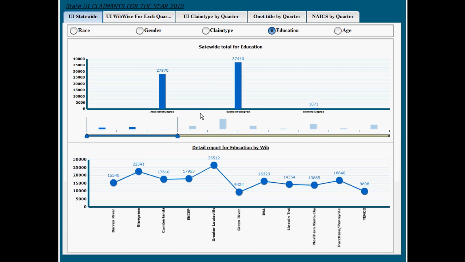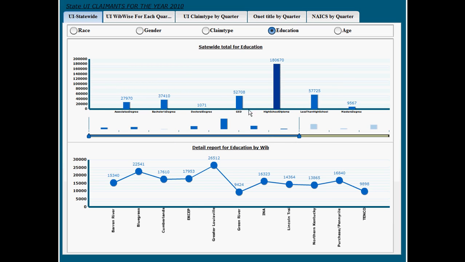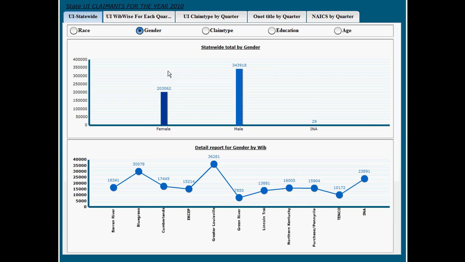So we can do a comparison of people that have an associate's degree versus bachelor's degree versus doctoral degree. And we can also do a different cut as well of individuals that have GED, high school, less than high school, and so forth. We can also do this particular type of categorization by gender. So we can go into males versus females that are receiving unemployment insurance.